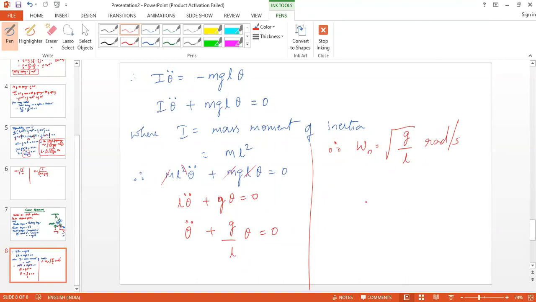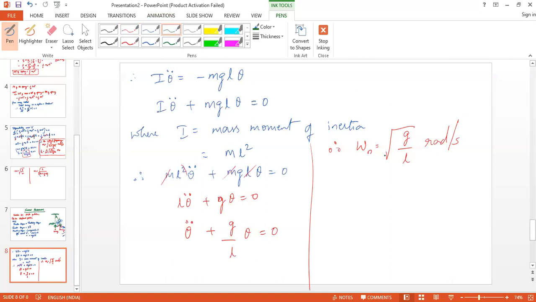So how will you interpret omega n? What is the outcome of this equation? It is inversely proportional to the square root of the length. But what about mass? It does not depend on mass.